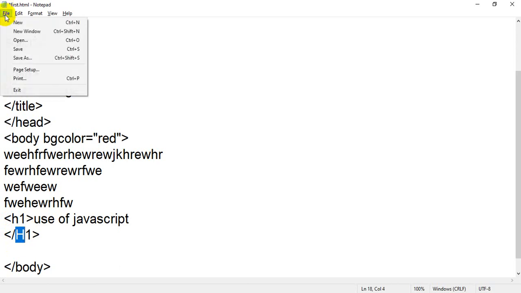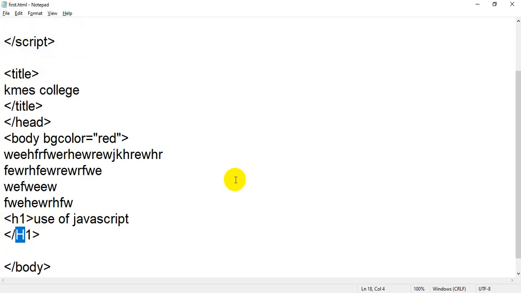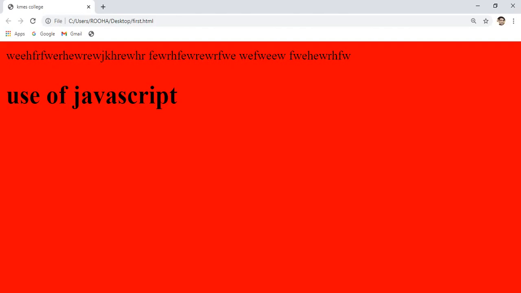When you click on save file, flip back to your browser and refresh the file, there is no effect, there is no change. Means HTML is not a case sensitive language.